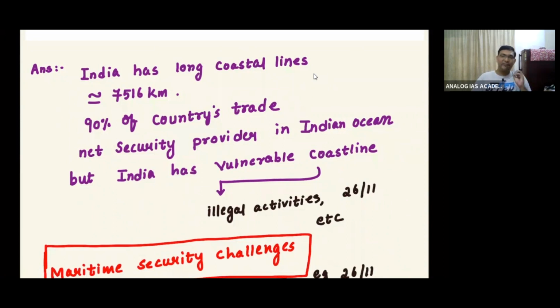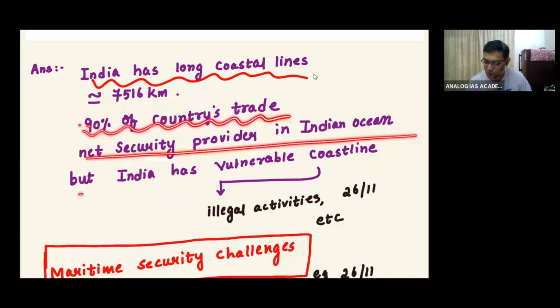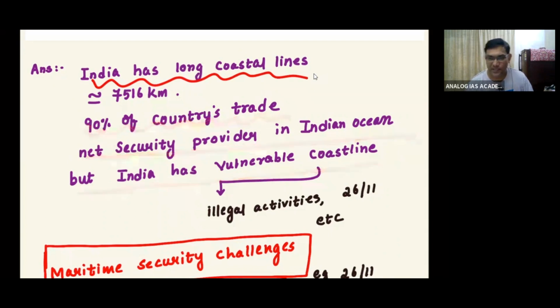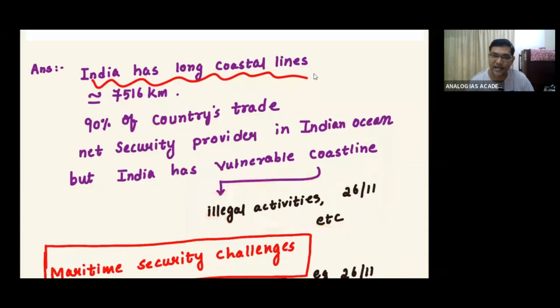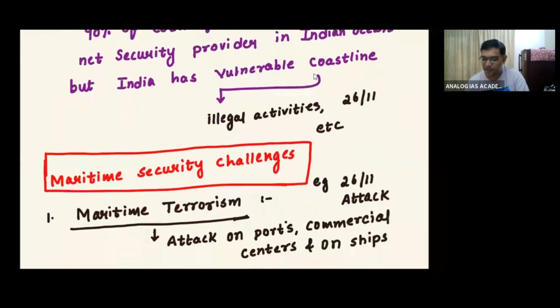So what kind of maritime security challenges exist? I have written: India has a long coastline, and 90% of the country's trade. India is a net security provider, and also India has a highly vulnerable coastline because of illegal activities taking place on the coastline, and also the terrorist activities we saw in 2008, 26/11. So what are the maritime security challenges?